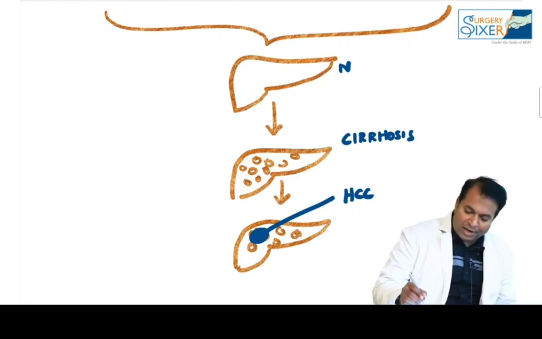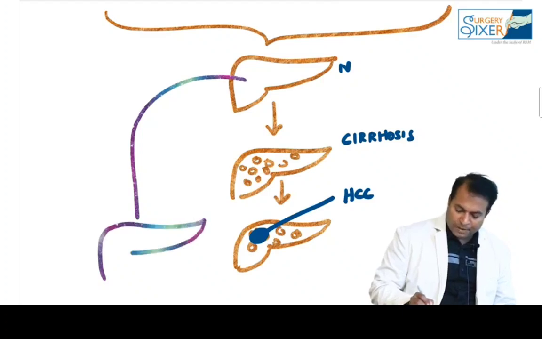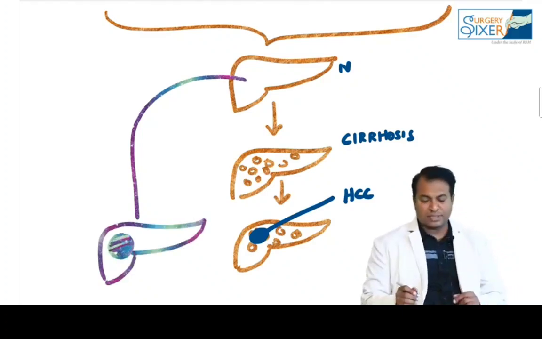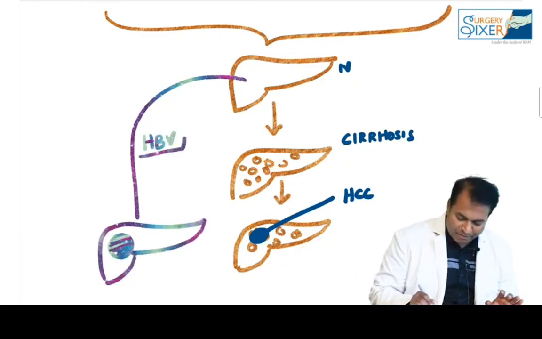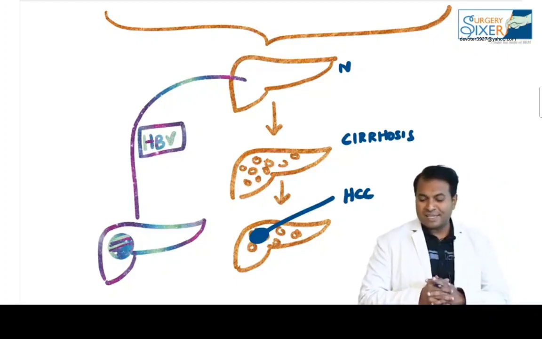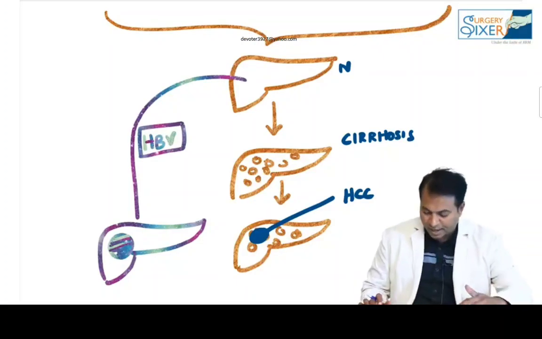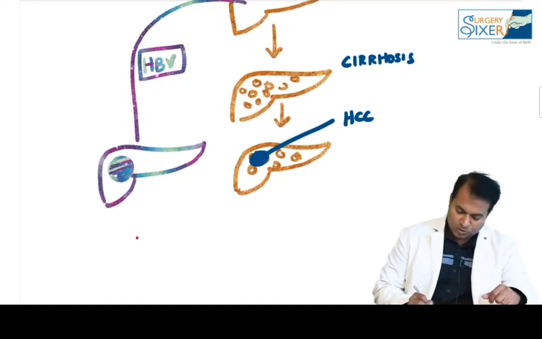Can you tell me the only reason where the normal liver develops HCC? A normal liver can develop HCC without going for cirrhosis. The only etiology is hepatitis B virus. So this is a frequently asked question. The one etiology which can cause HCC without going for cirrhosis is hepatitis B virus infection. Please don't forget this.